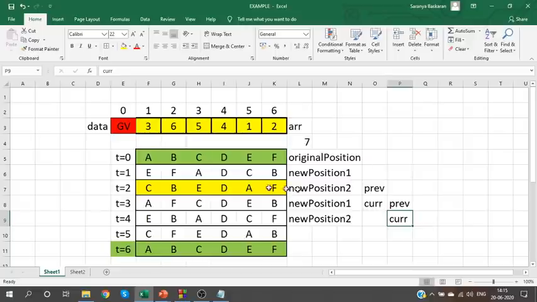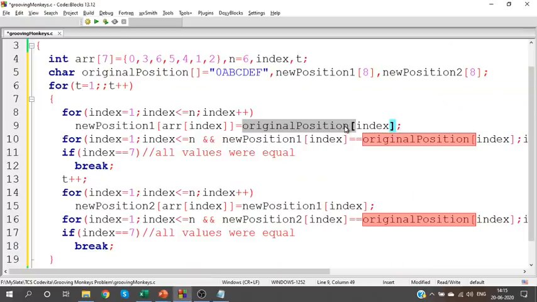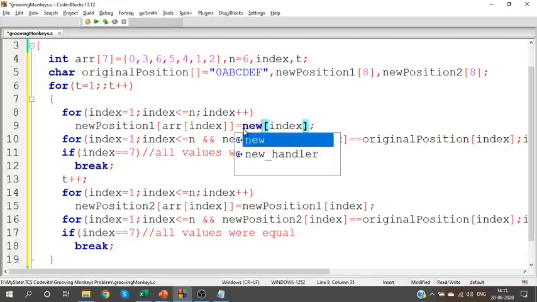But for the first time alone, new position 1 is calculated based on the original array. For all the other times, new position 1 is calculated based on new position 2. So generally what I can do is, instead of having the original position here, all the time we'll calculate based on new position 2.